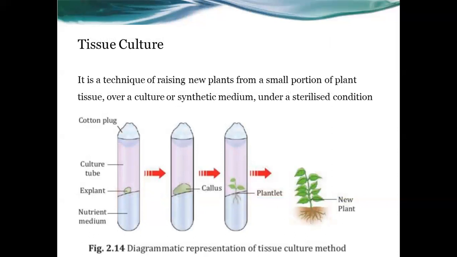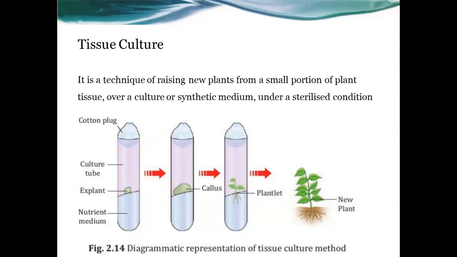And this is another technique, tissue culture. The diagrammatic representation of the tissue culture method is shown in the figure on the screen. Look at the screen. What is that? It is a technique of raising new plants from a small portion of plant tissue over a culture of synthetic medium under a sterilized condition. Sterilized condition is needed. So tissue culture also comes into the category of artificial vegetative propagation. It is a technique, another part of that.